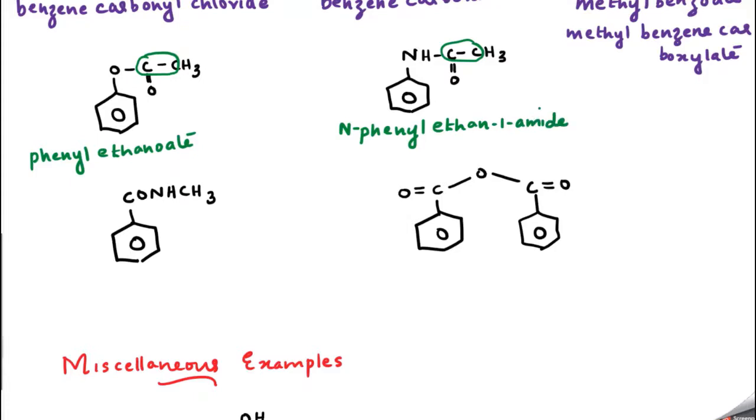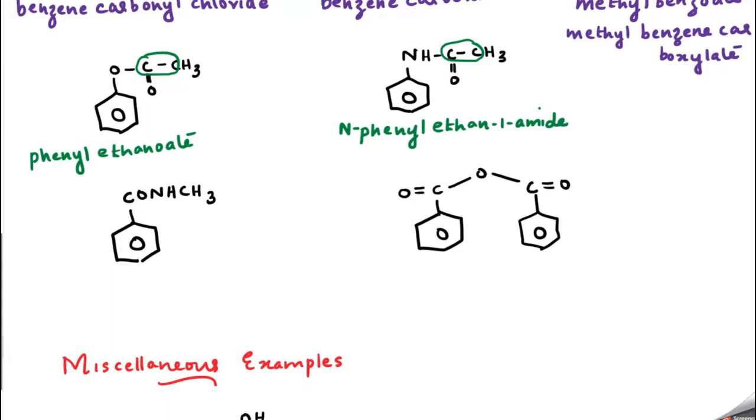So please, whenever a question is given, understand the base thing. CH3CONH2 is actually ethanamide. In that, one H is replaced by a phenyl ring, so it becomes N-phenyl ethanamide. If an ethyl group was there, we say N-ethyl ethanamide. So it keeps on changing. Okay, now what about the next one?